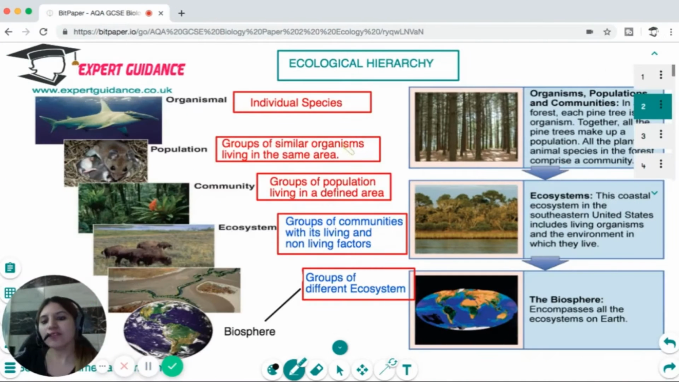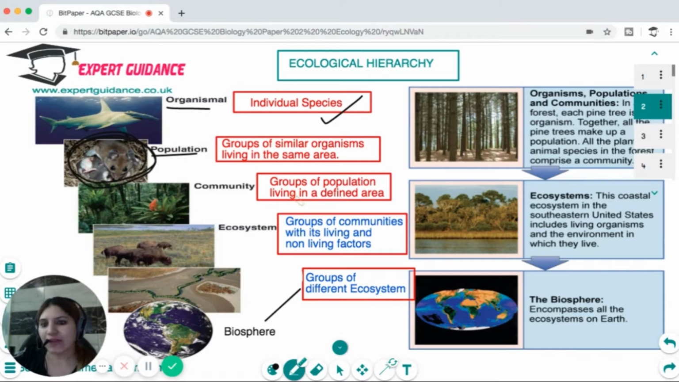First of all, you should understand what is an ecological hierarchy. What are the things that are contained in the ecosystem or in ecology? So ecology starts with the level of organisms, which are the individual species. These groups of organisms that live in a similar area make a population. So you can see here, there's a population of rats.